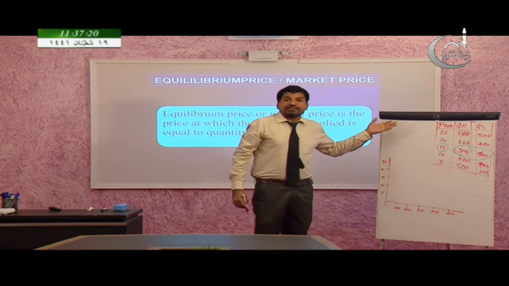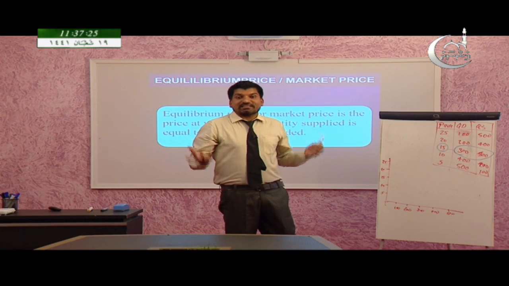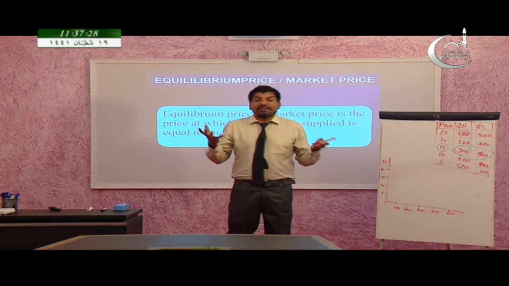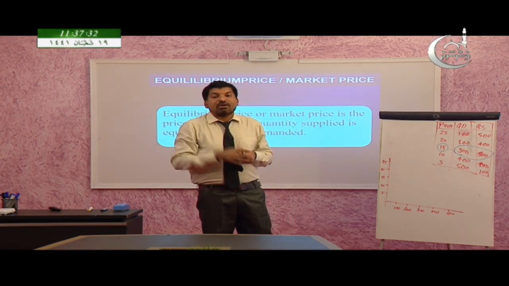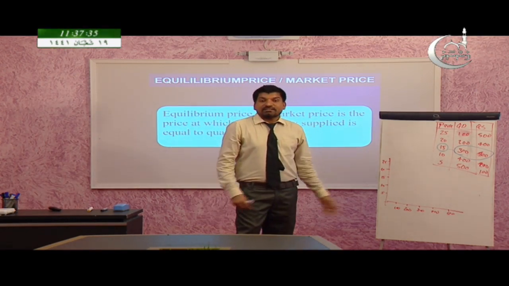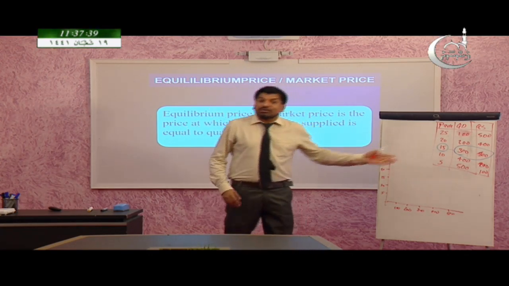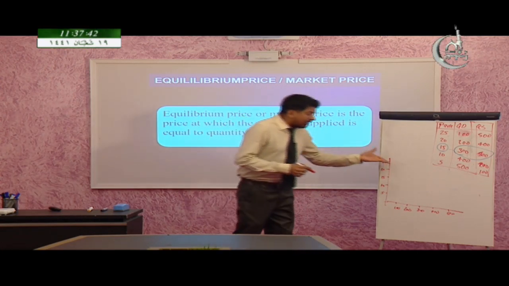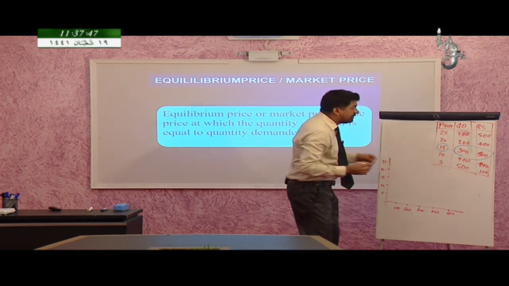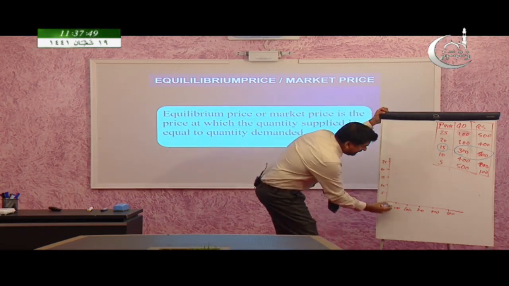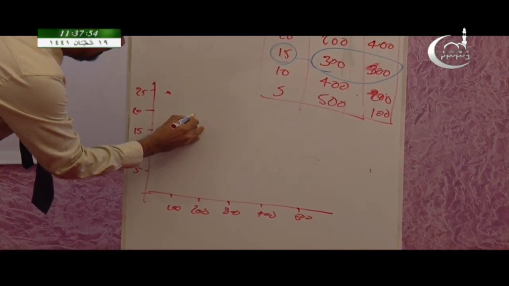I have already plotted prices on the y-axis and quantity demanded on the x-axis. Keep it in mind: in order to obtain the supply curve or demand curve, we have to plot the prices on the y-axis, that is the vertical axis, and the quantity demanded or supplied on the x-axis, that is the horizontal axis. Then I'm going to draw the demand curve based on this information. When the price is 25, quantity demanded is 100.